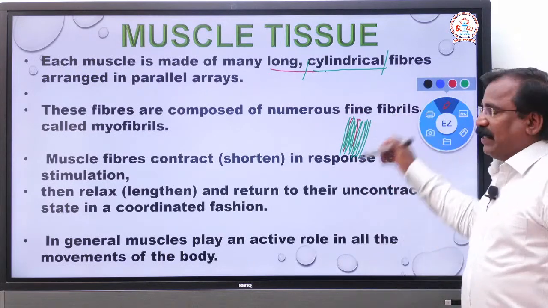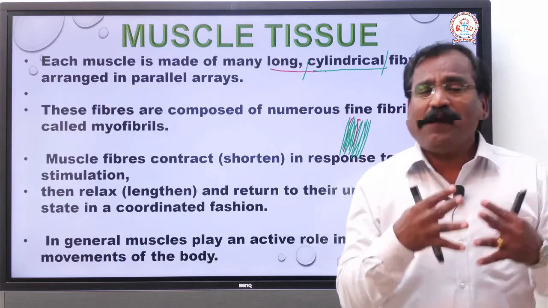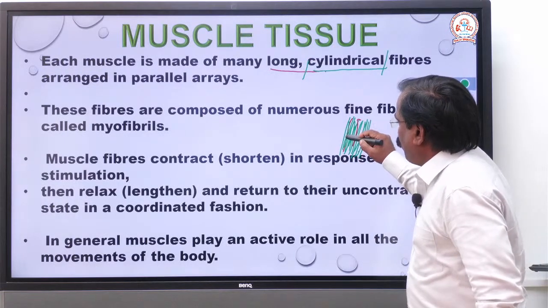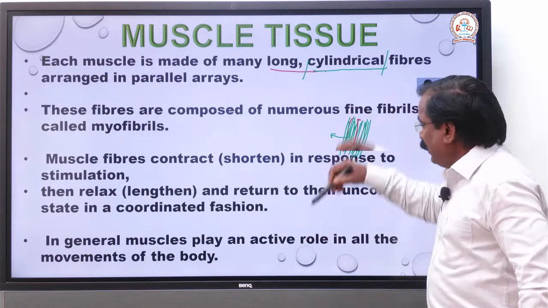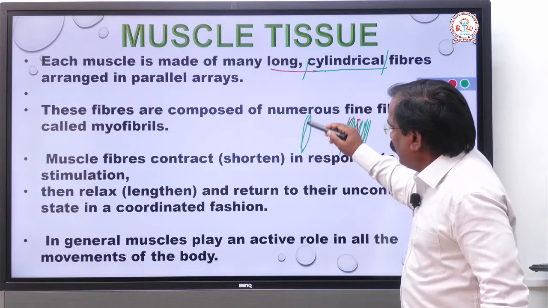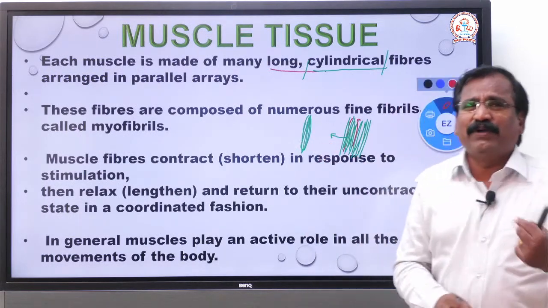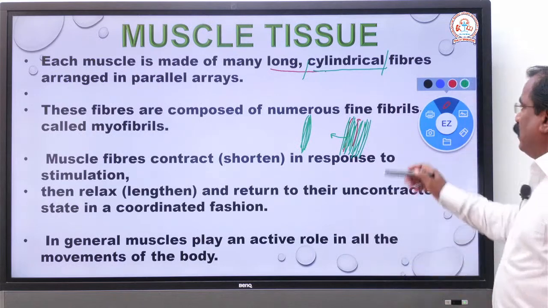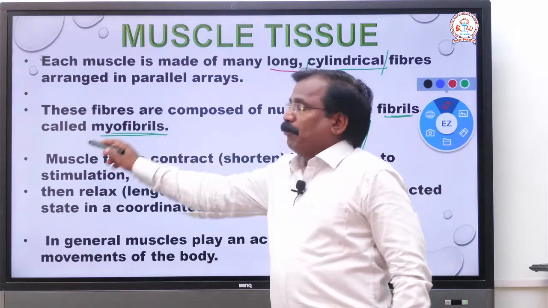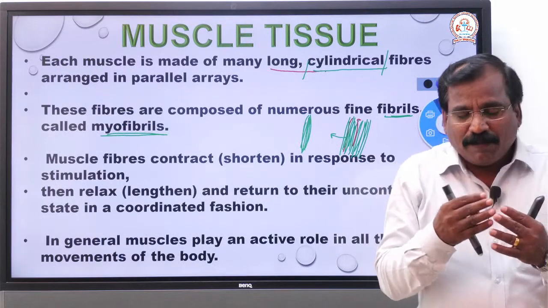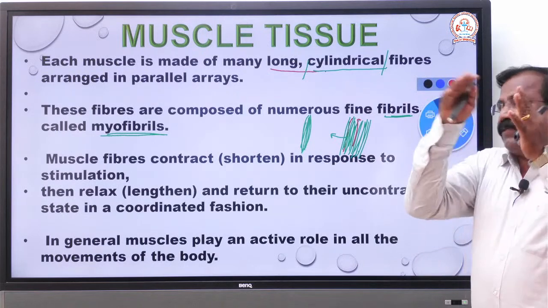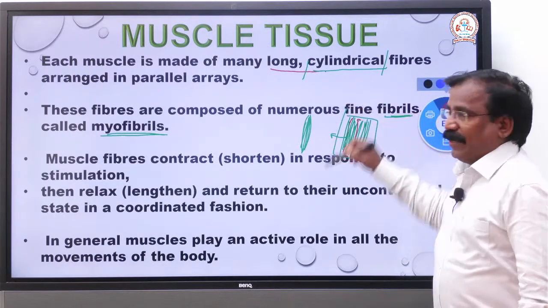Now take the fibers. Many fibers form the muscle. If you take a single fiber, each fiber in turn is made up of many minute fibrils, called myofibrils. Now if we go by hierarchy, many myofibrils form the muscle fibers, and many muscle fibers form the muscle.